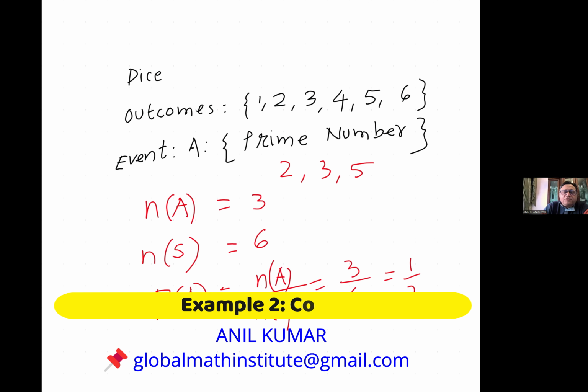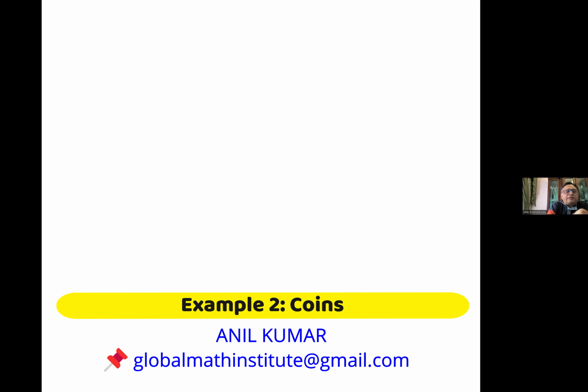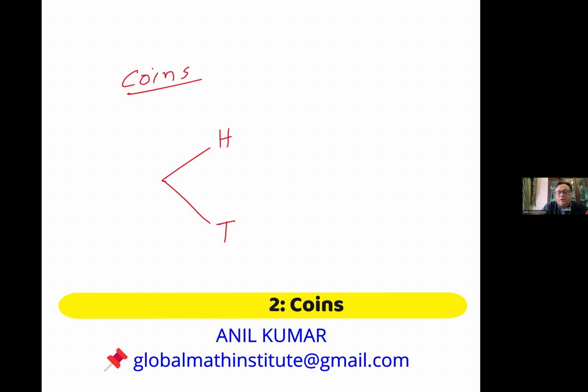Now, let's move out of this and do another example. Okay, so let's now work with coins. Dice and coins, these are two very popular examples when we talk about probabilities, right? Here, the two outcomes you are looking at are normally heads and tail. So if I toss the coin once, I could get head or I could get tail.